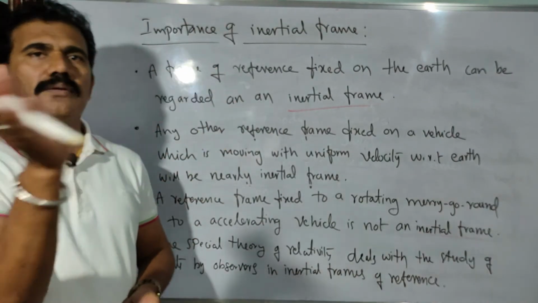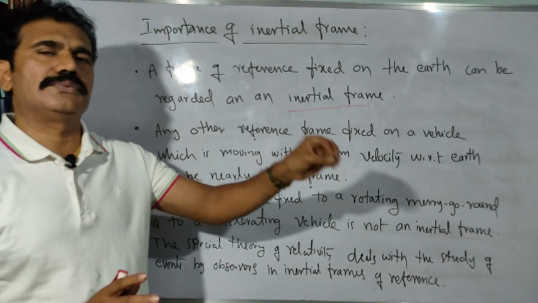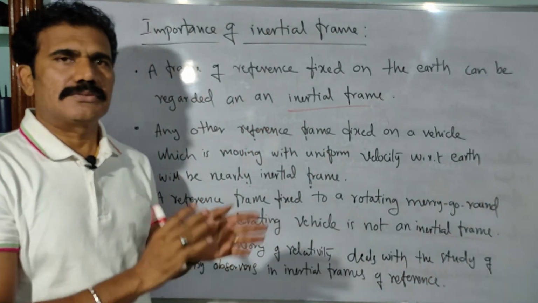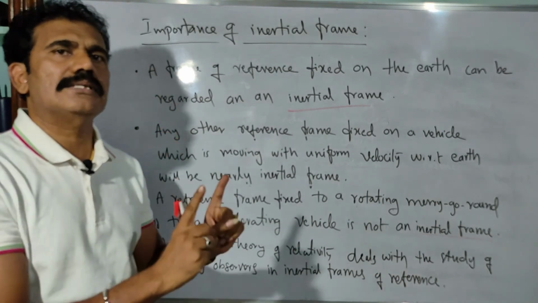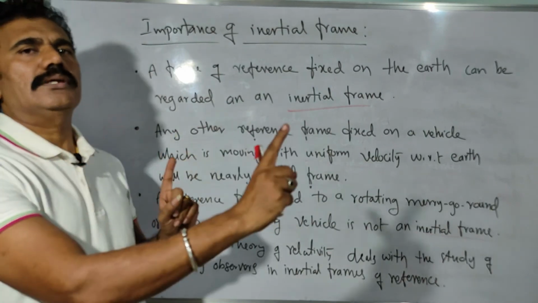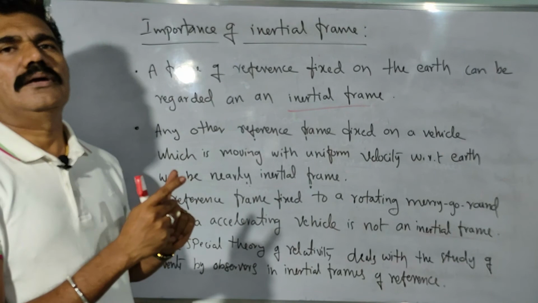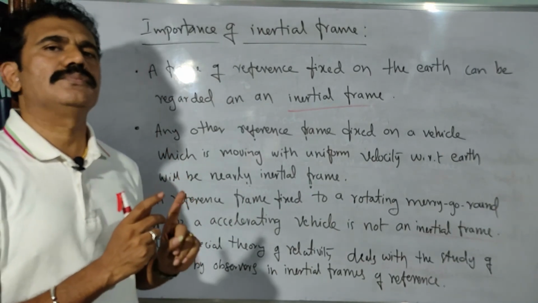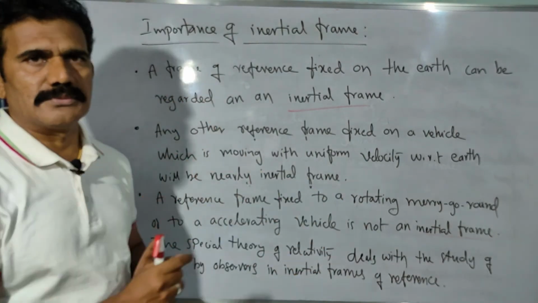But with respect to other objects on the surface of the earth itself, any other fixed observer can be considered as a fixed frame of reference. So it is a relative motion. Is there any relative motion between two objects which are at rest on the earth? No. If one is at rest and one is moving, then we can consider one object moving with respect to another observer fixed on the earth. Then that fixed observer acts as an inertial frame with respect to a moving observer.